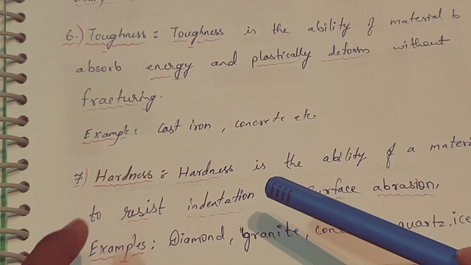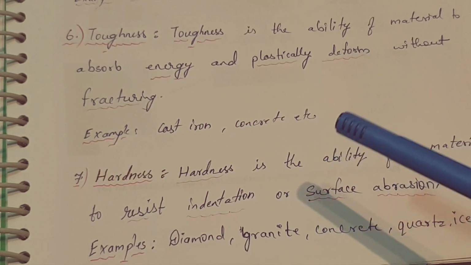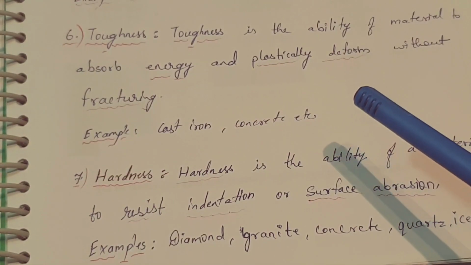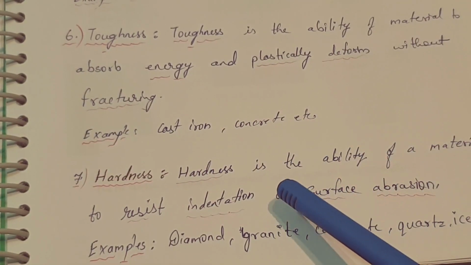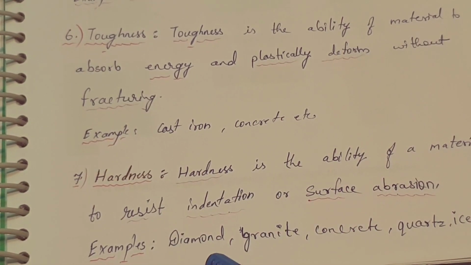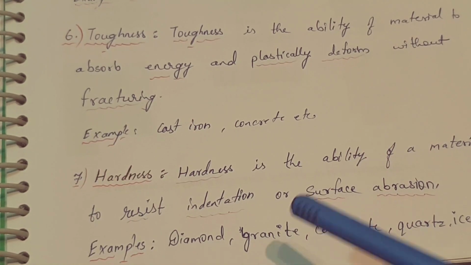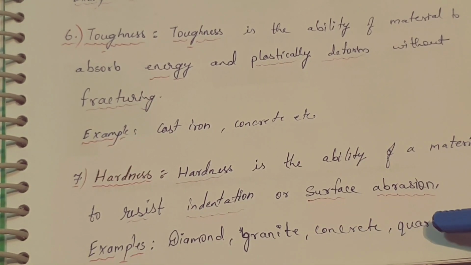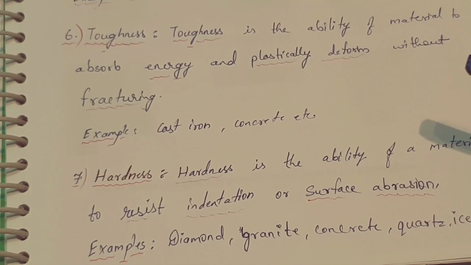So hardness resists the dents and any scratches on the material. For example, diamond has no scratches. Granite, concrete, quartz, ice, etc. are the examples of hardness.